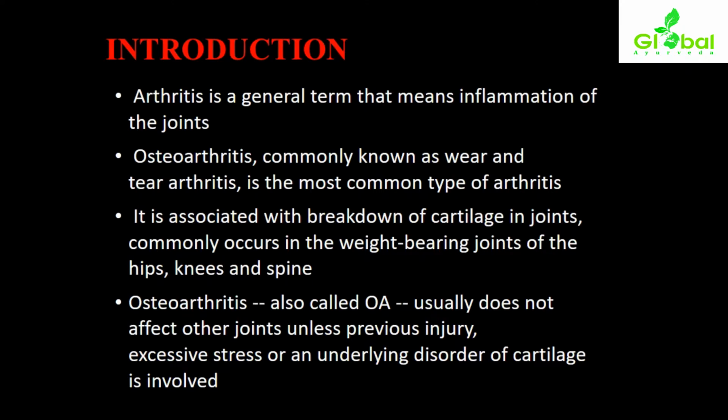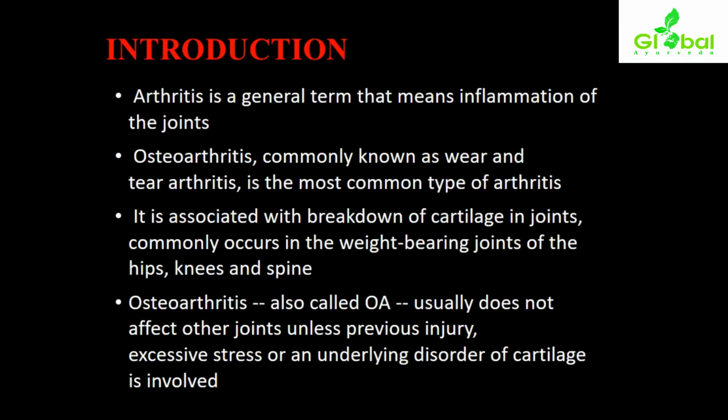Arthritis is a general term that means inflammation of the joint. So, any kind of joint related inflammation will be termed as arthritis. Osteoarthritis, commonly known as wear and tear arthritis, is the most common type of arthritis. So, any kind of wear and tear type of presentation will be termed as osteoarthritis. It is associated with the breakdown of cartilage in joints, commonly occurring in weight-bearing joints of the hips, knees, and spine. So mostly it will affect the weight-bearing joints, specifically the hips, knees, and spine regions.